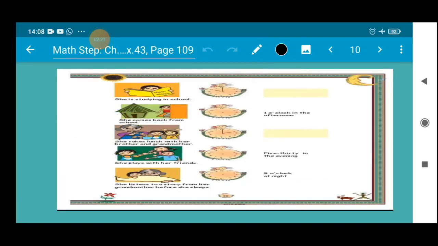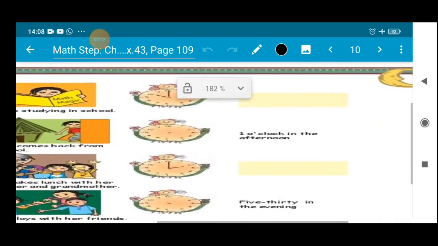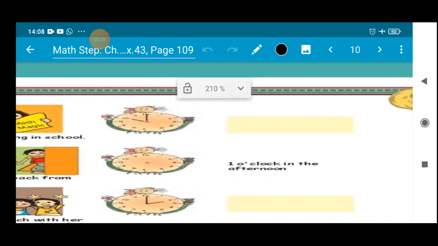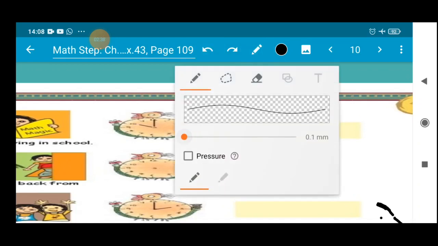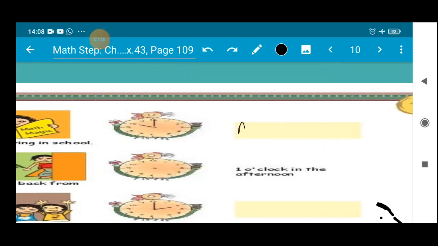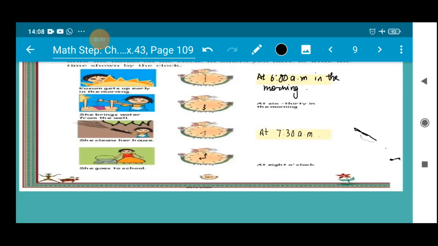Now next children, she is studying in school. So you can see the time, that is 10 a.m. So at 10 o'clock she is studying in school. So you will write at 10 o'clock. Otherwise you can write 10 a.m. also. Okay, at 10 o'clock.